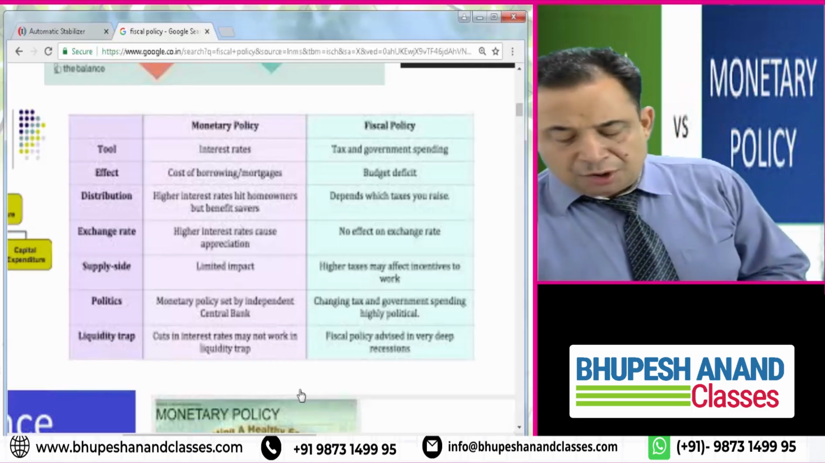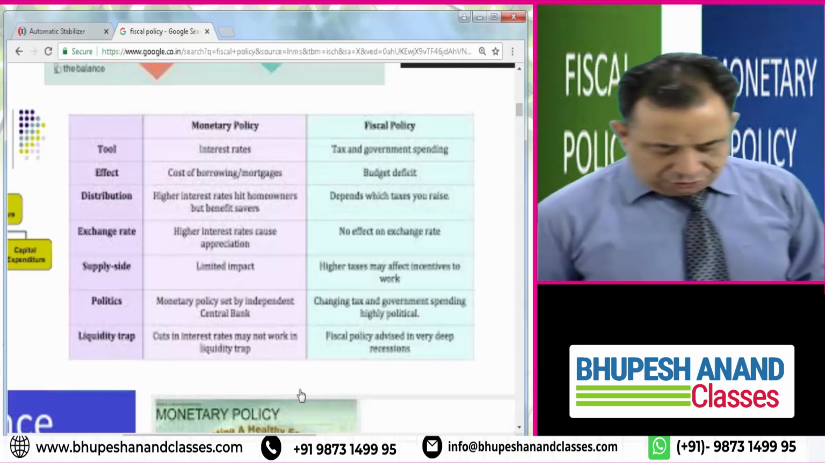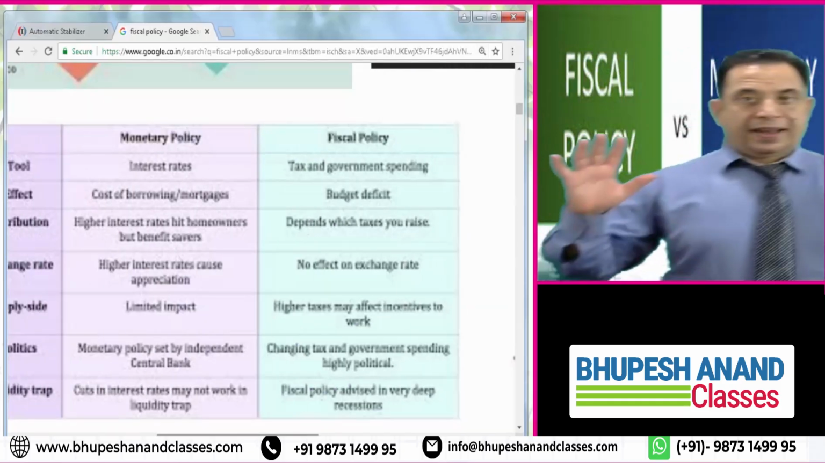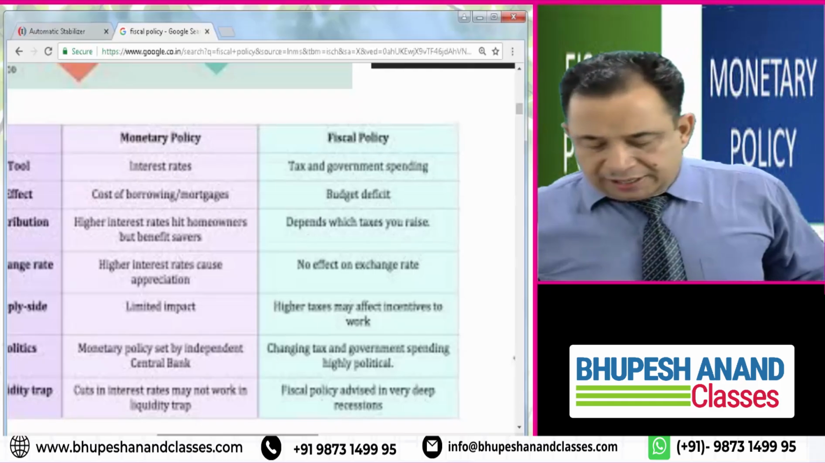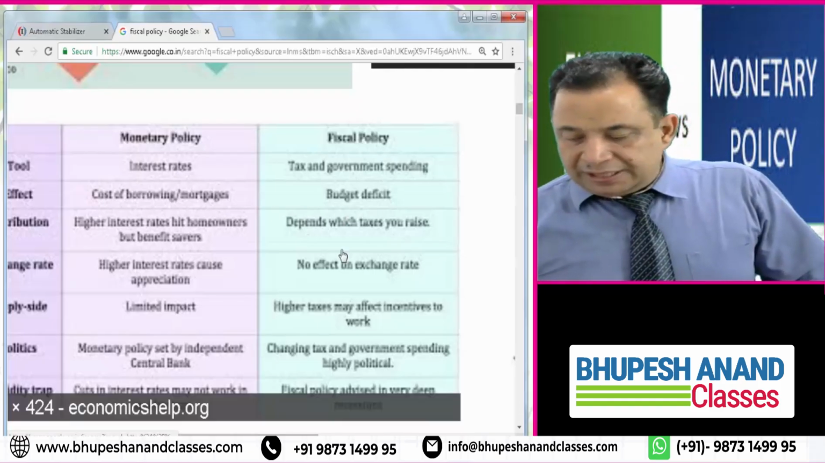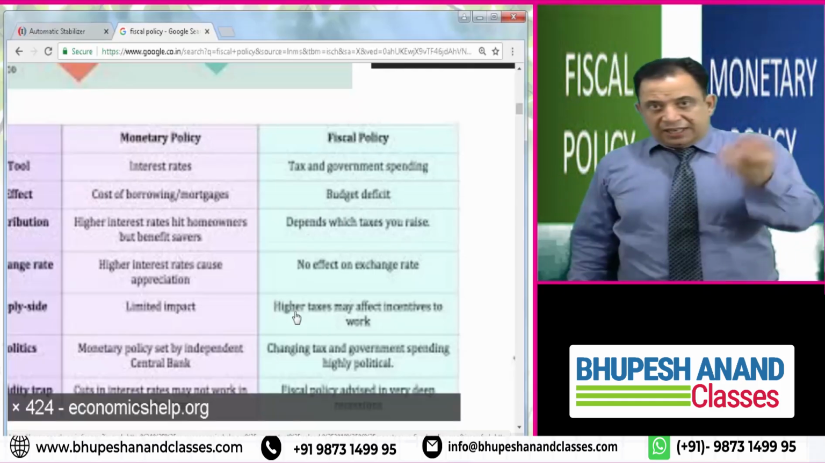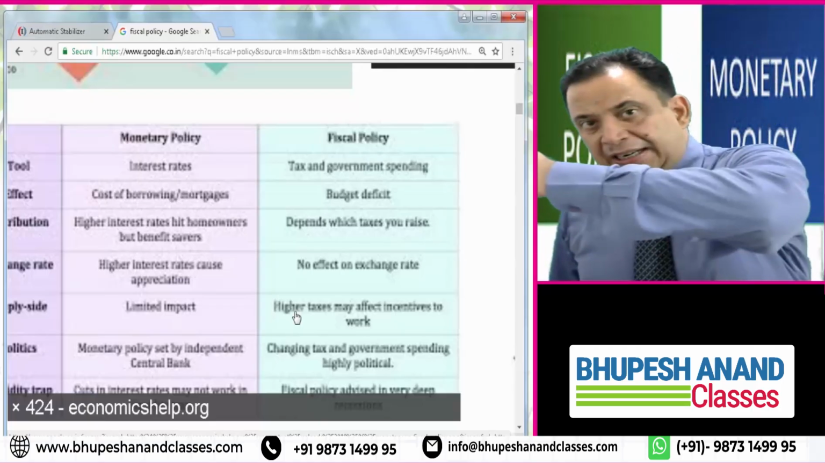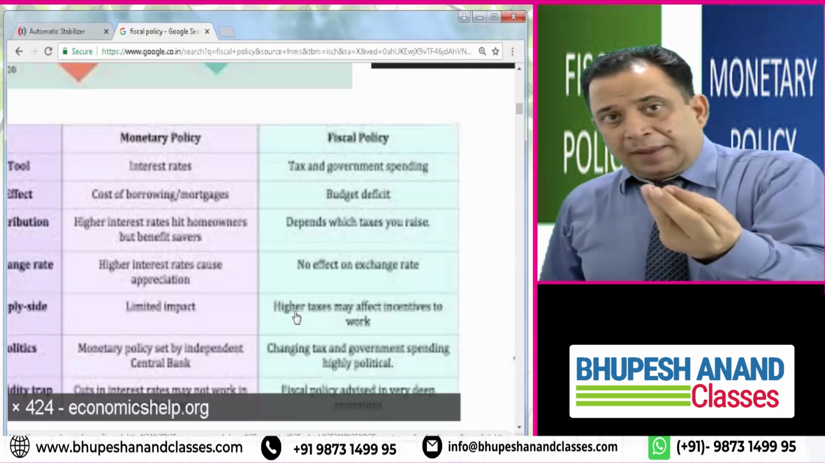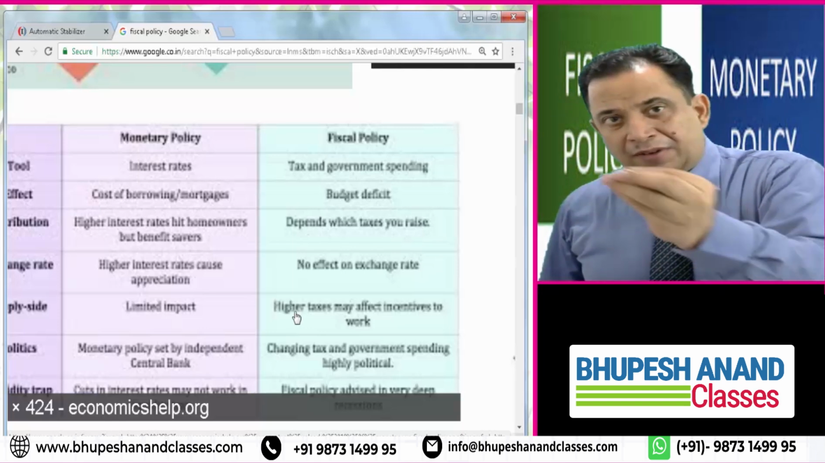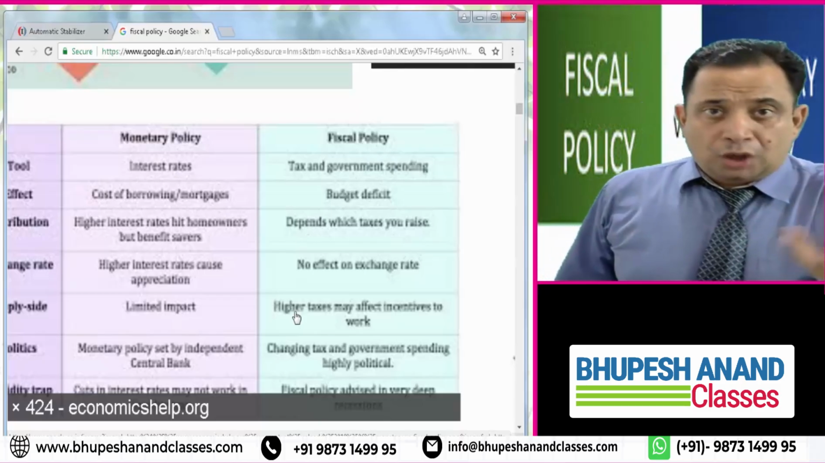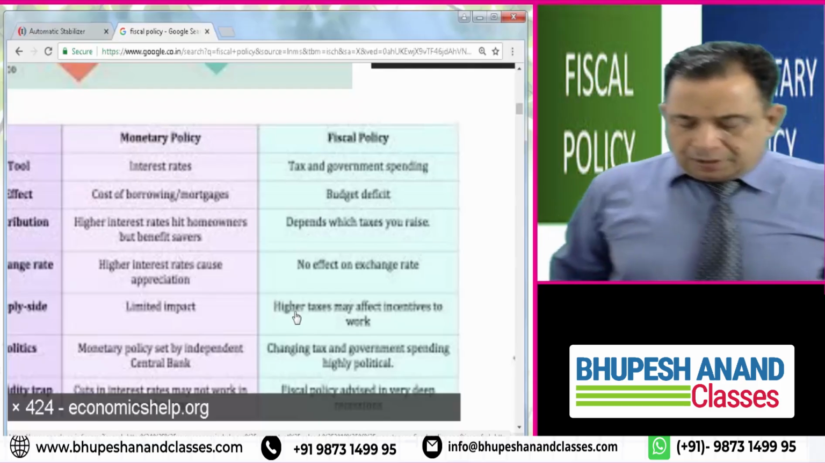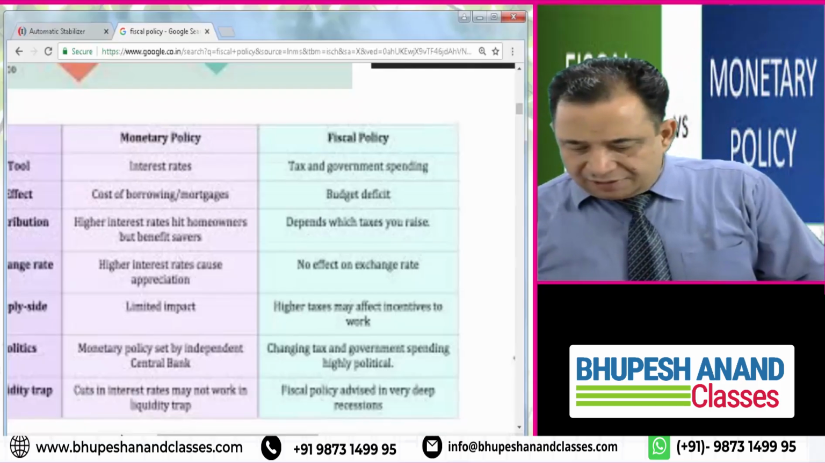The first is, in case of monetary policy, the tool is interest rate, but in case of fiscal policy, the tool is tax and government spending. The effect: what is the effect of interest rate increasing or decreasing? The borrowing cost will increase or decrease, but in case of fiscal policy, we will have either a fiscal deficit or a fiscal surplus. When expenditure is more than income, it will be a deficit, and when expenditure is less than income, it will be a surplus. And the next point they have relates to